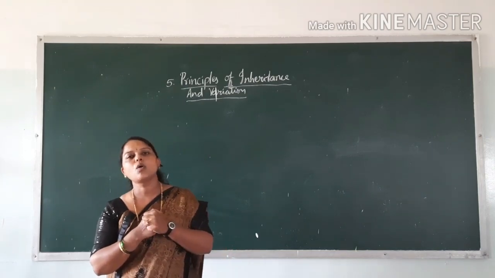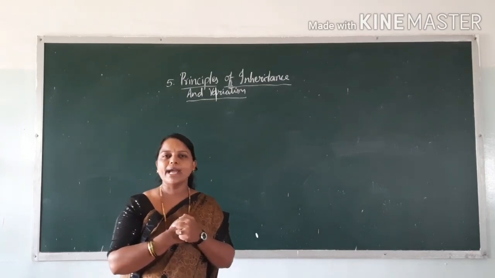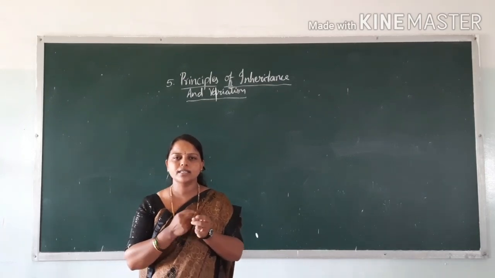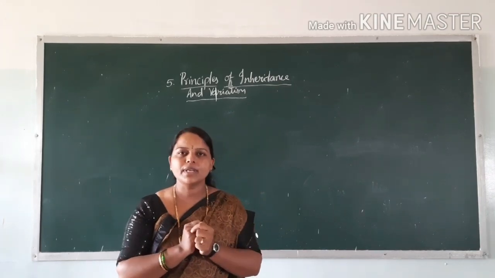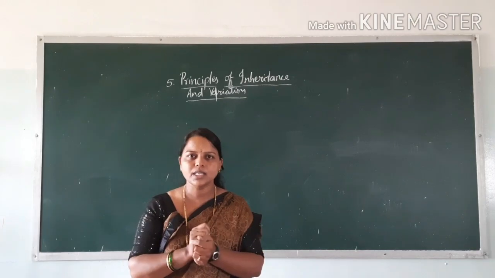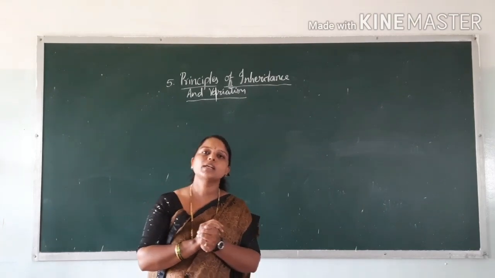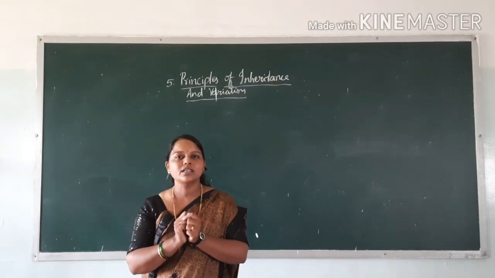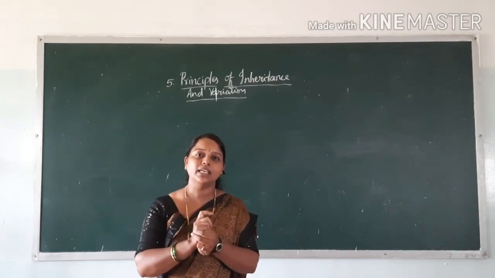Another one is codominance. If the factors for a character exist in heterozygous form, the dominant one expresses by suppressing the recessive factor. But in codominance, both characters, dominant and recessive, express equally.